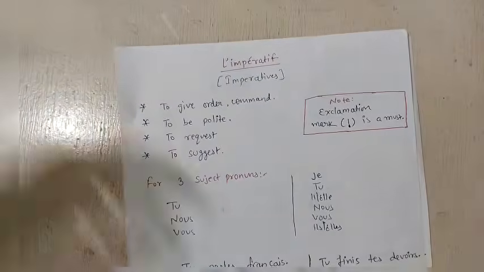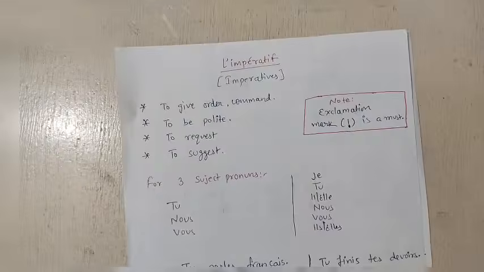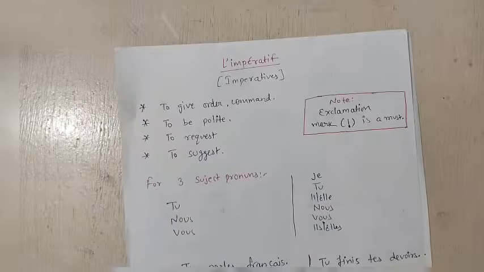We are not giving orders to self. I cannot give an order to myself, okay? So it comes for the second person, and it can come for first person plural also. How? We can give suggestions like let's play cricket, where the speaker is also included, okay?